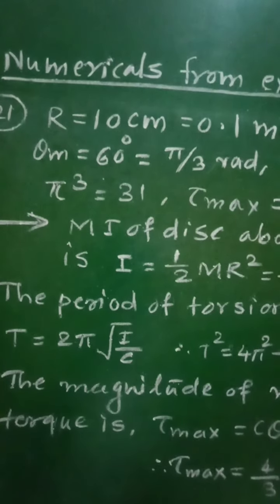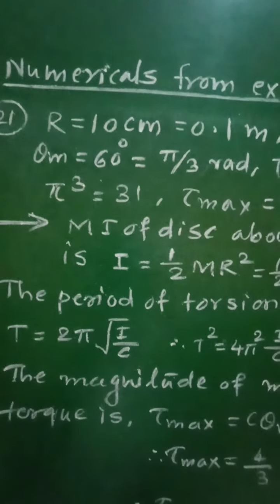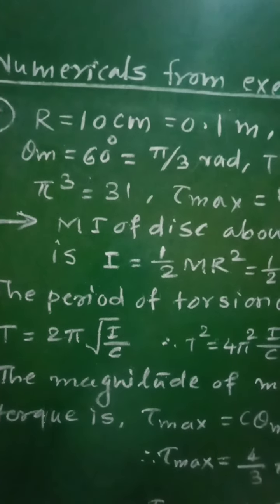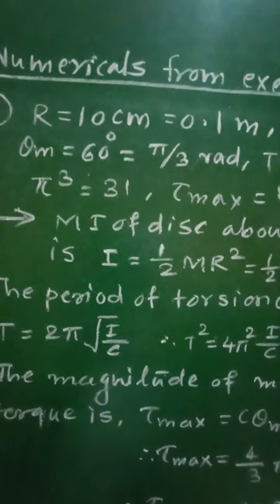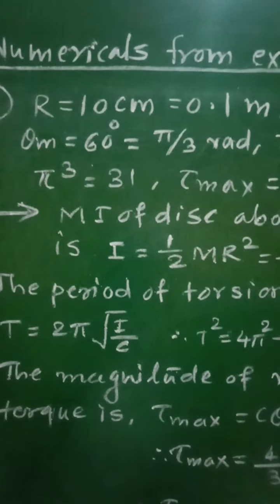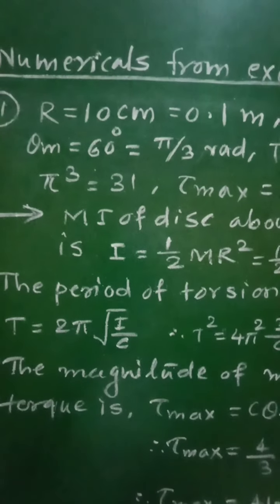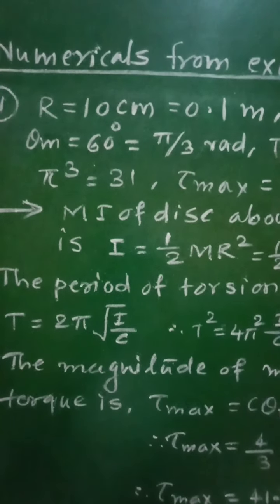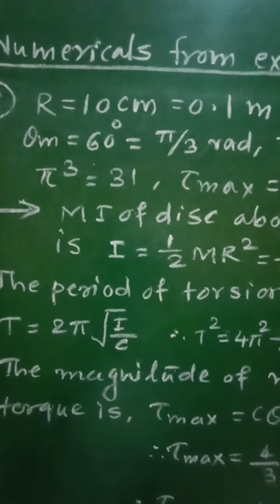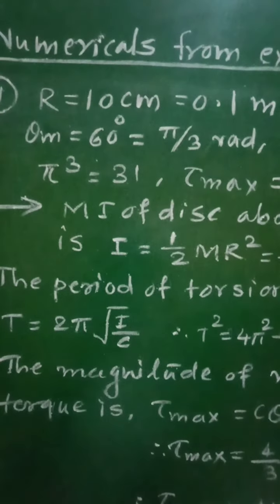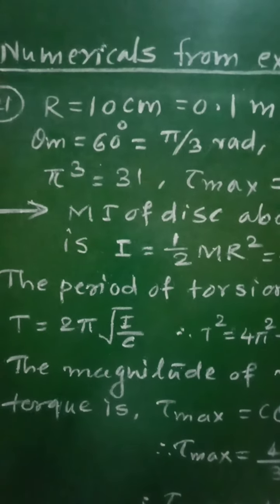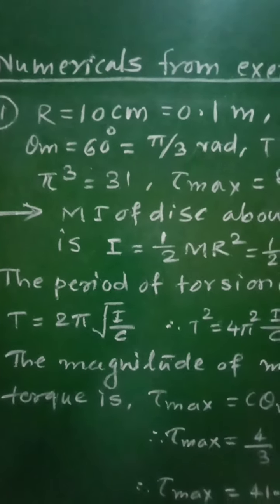By holding the rim of the disc, the string is twisted through 60 degrees and then released. It now performs angular oscillations of period 1 second. Then calculate the maximum restoring torque generated in the string under undamped conditions, and for this take pi cube equal